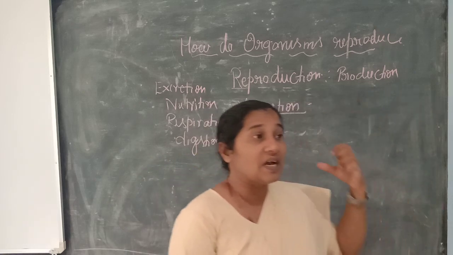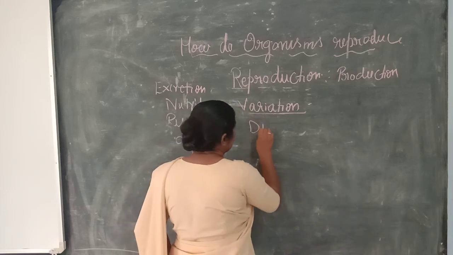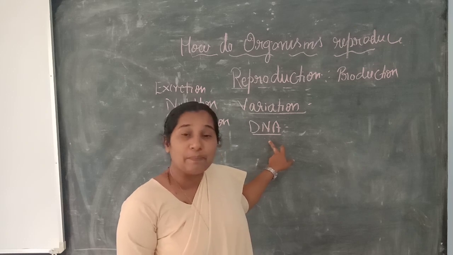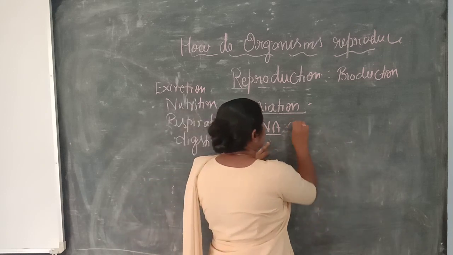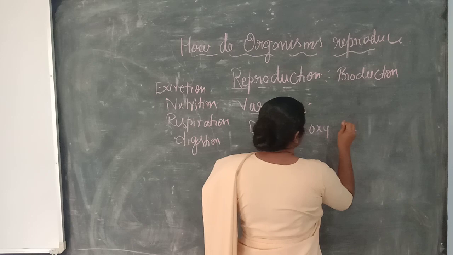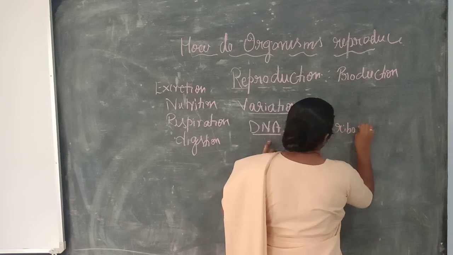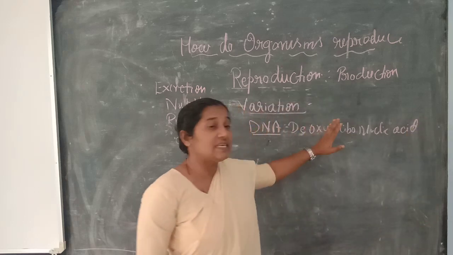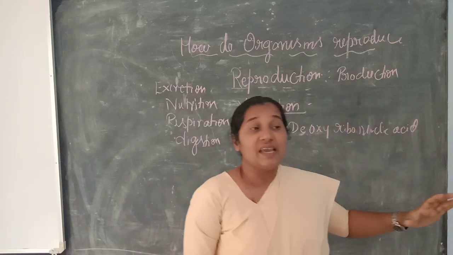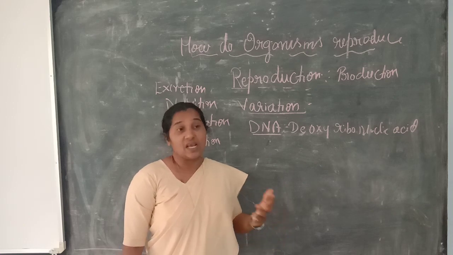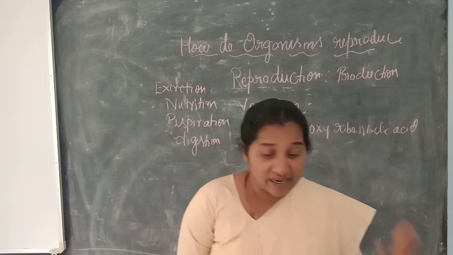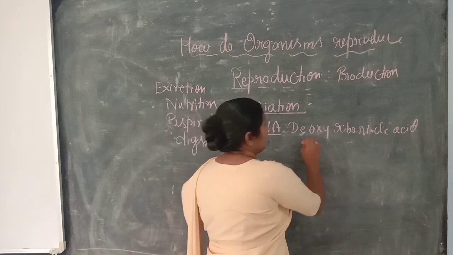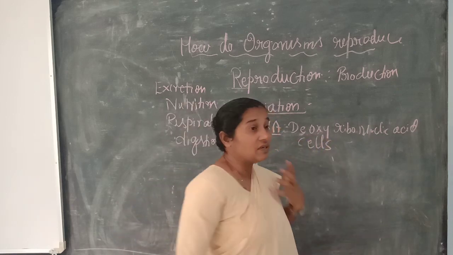How? Because of the important genetic material we call DNA. You know the abbreviation DNA, that is deoxyribonucleic acid. This deoxyribonucleic acid is a hereditary material by which we are able to send information through the cells present in our body.